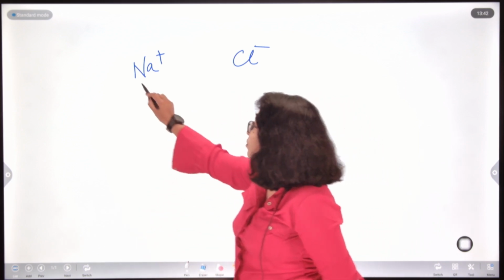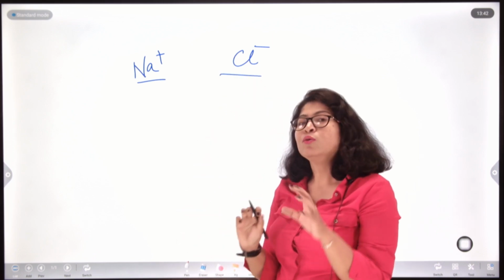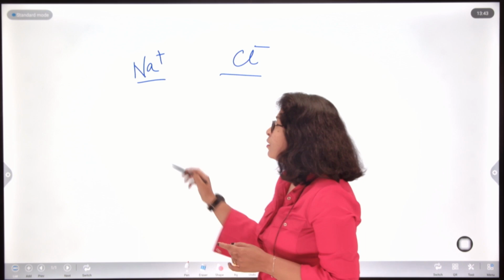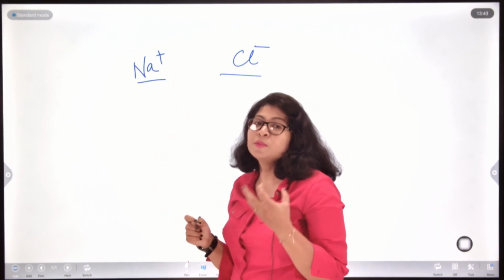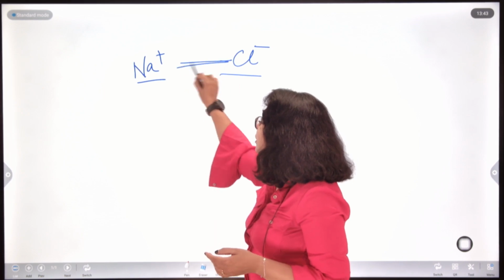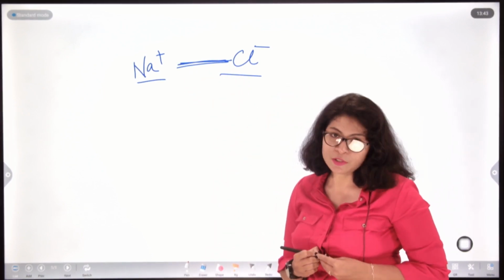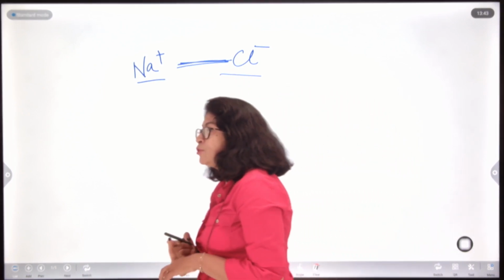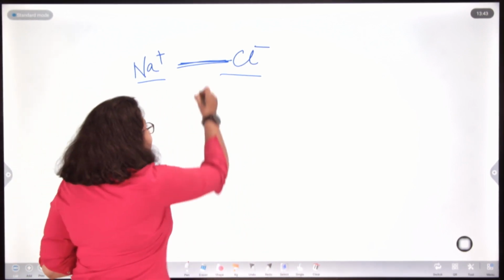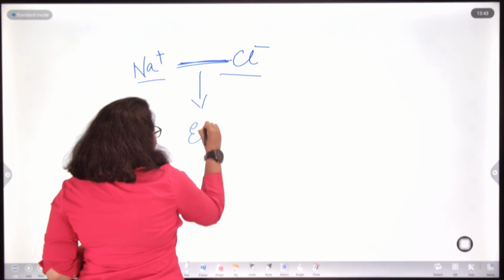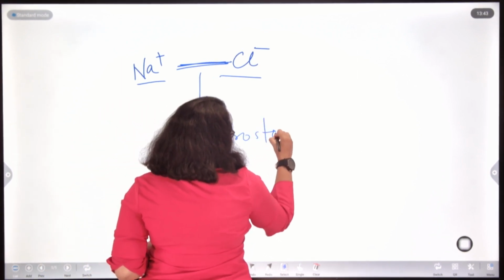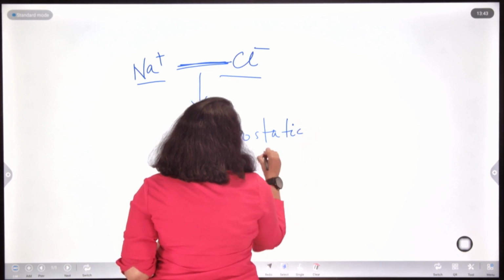So, after losing and gaining their respective number of electrons, sodium and chlorine will become charged species, and there will be a force of attraction between these two charged species. The force of attraction between a positive and negative charge is called electrostatic force of attraction.